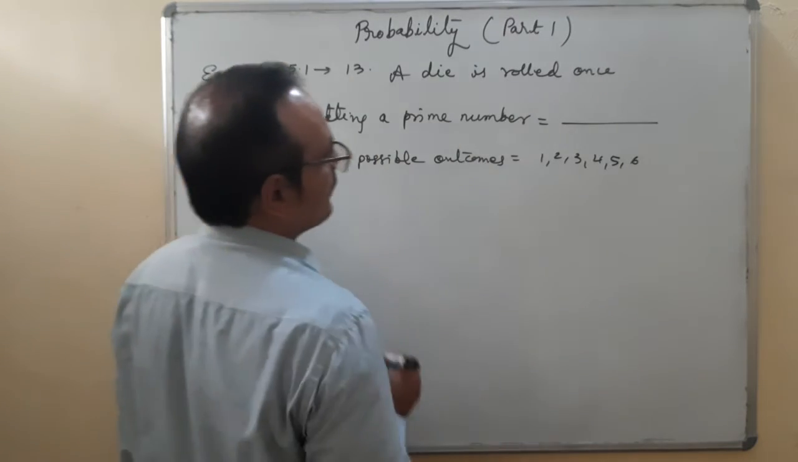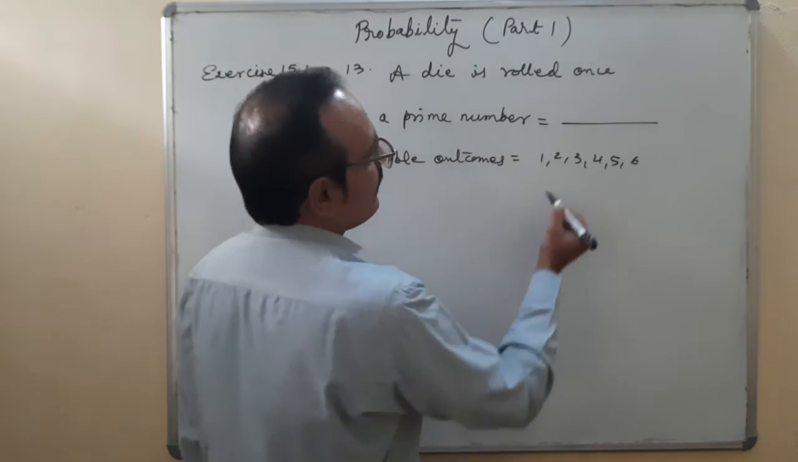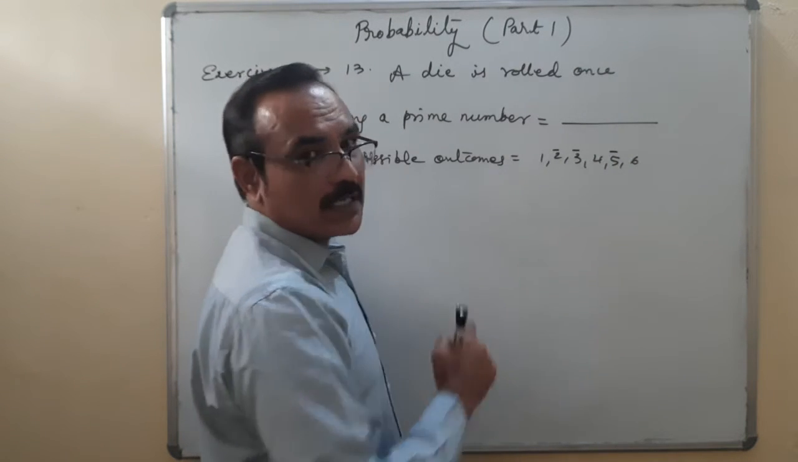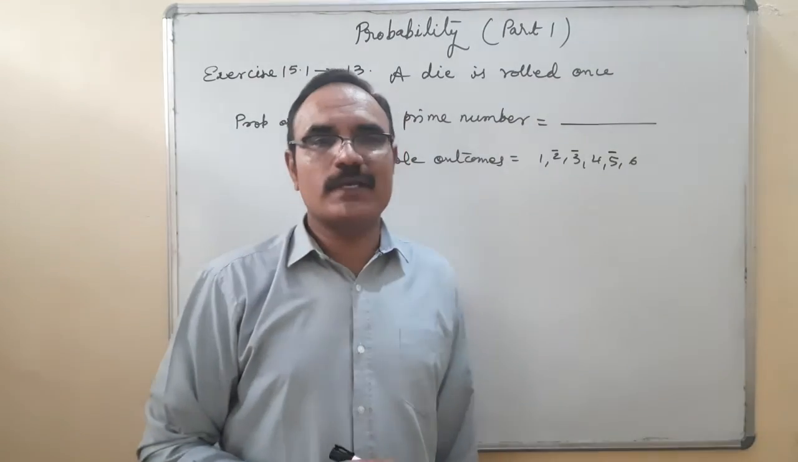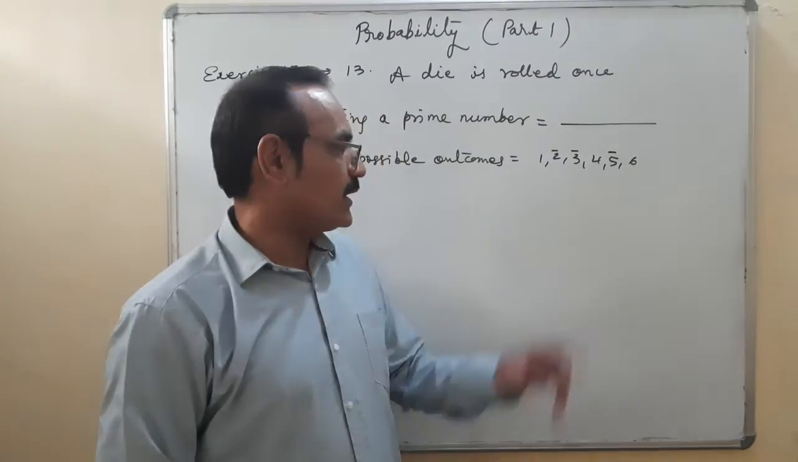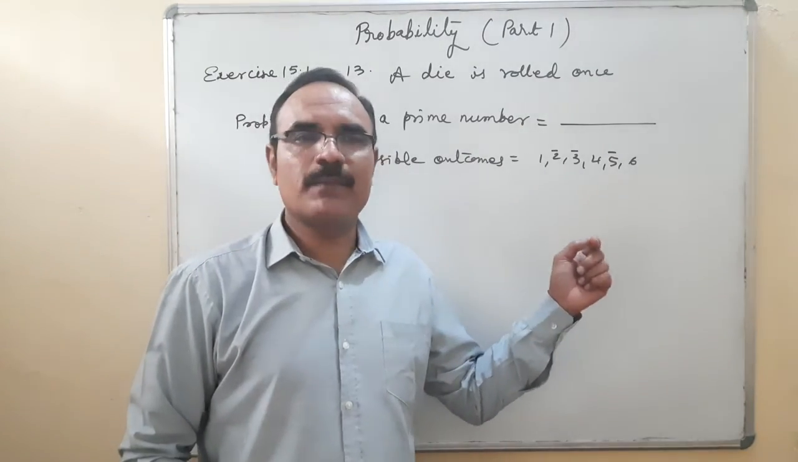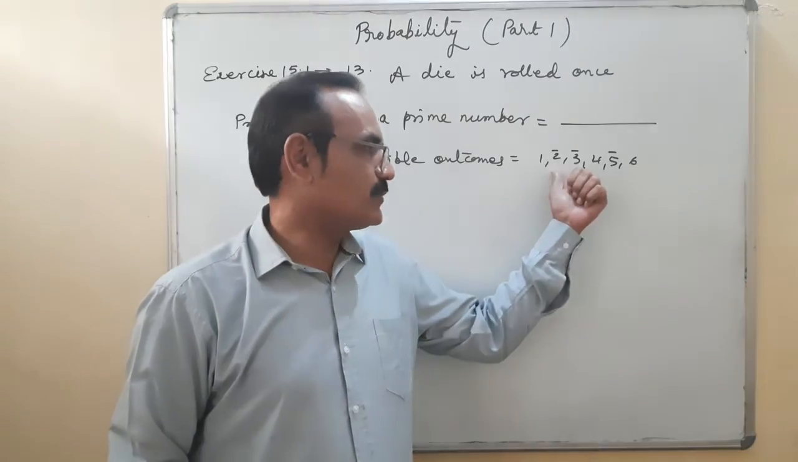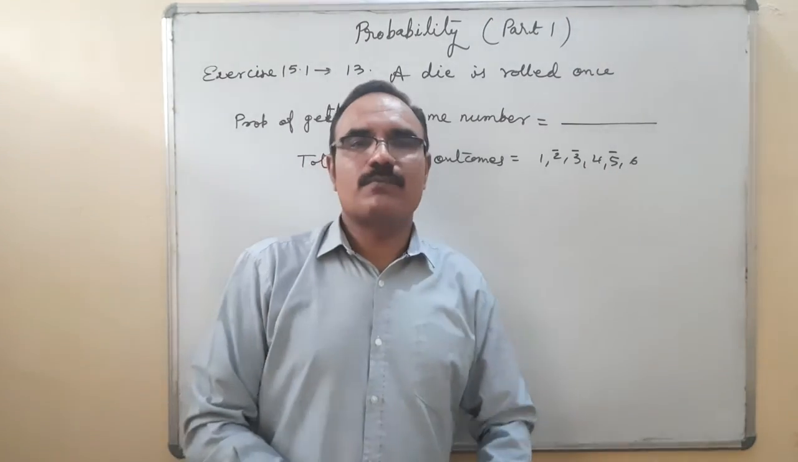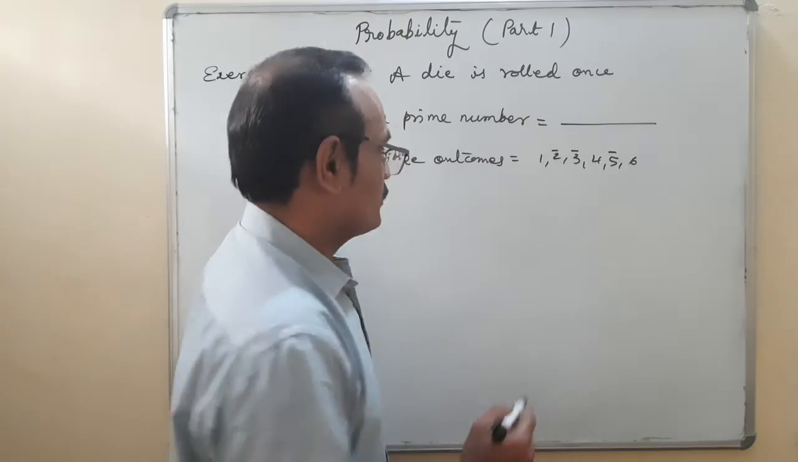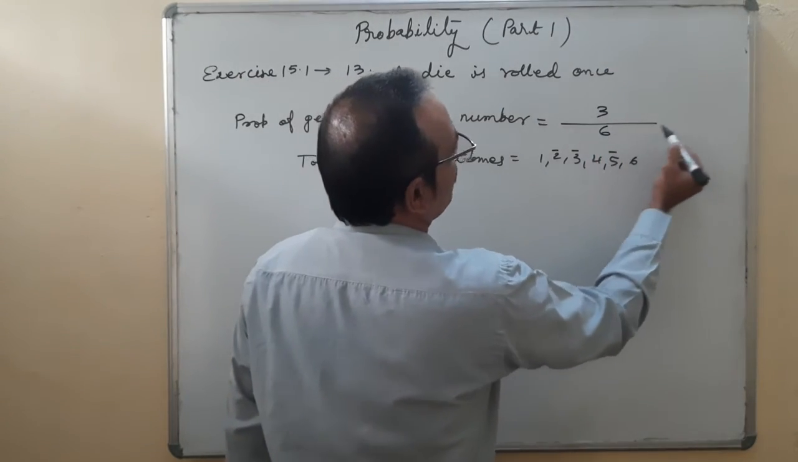Probability of getting a prime number. How many prime numbers are there? The prime numbers are 2, 3, 5. And remember, 1 is not a prime, because the definition of a prime number is a number which is divisible by 1 and itself. But for 1, 1 and itself are the same. So it is not counted in the category of prime numbers. Prime numbers start from 2: 2, 3, 5. So 3 upon total 6, that is 1 upon 2.